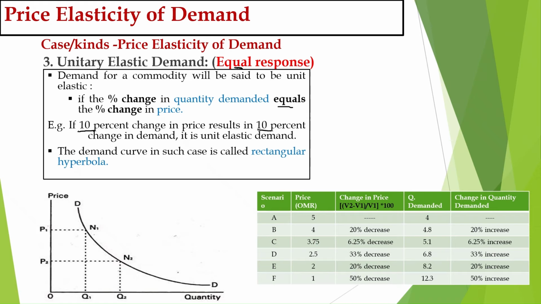It is called unit elastic demand or unitary elastic demand. The percentage change in price is 10%, and the percentage change in demand is also 10%, which is equal. This is what we call unitary elastic demand.